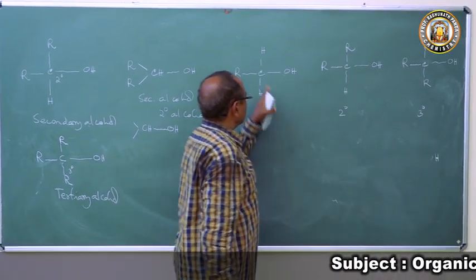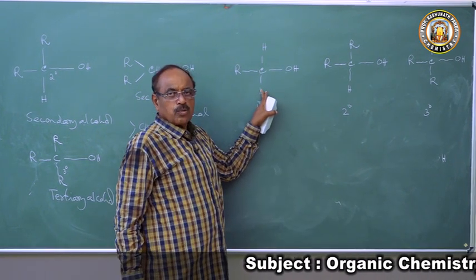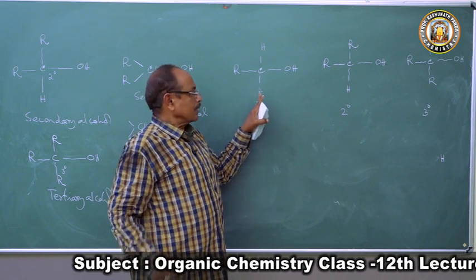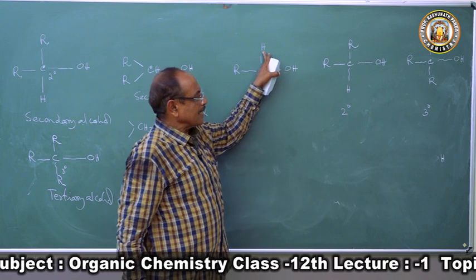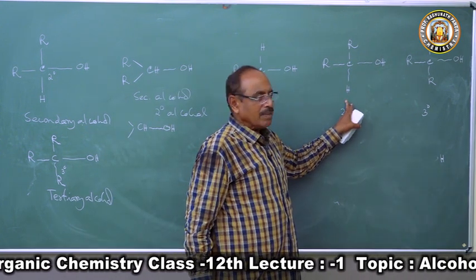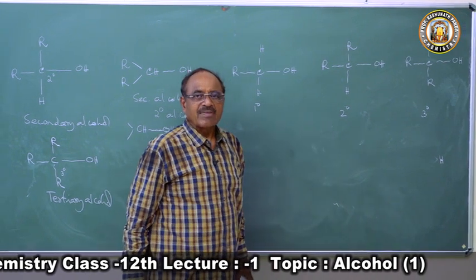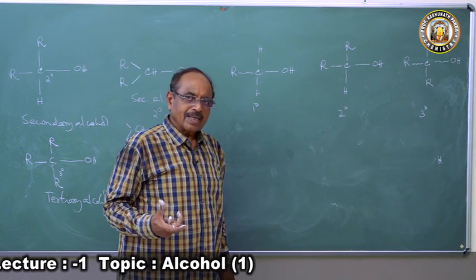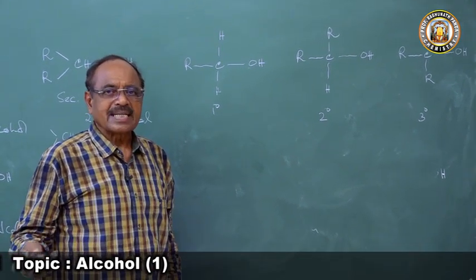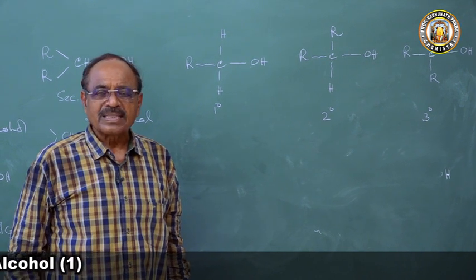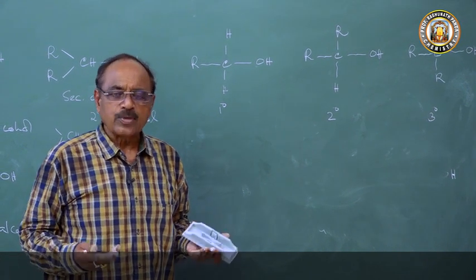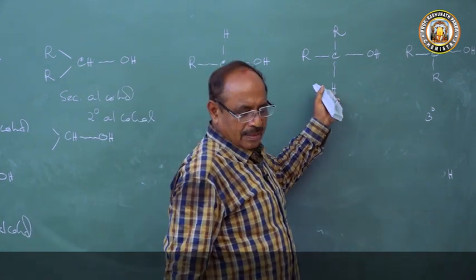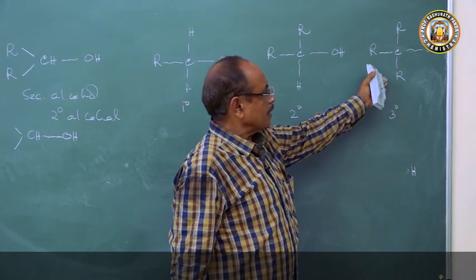So then what is happening? Here are two hydrogen atoms, both are active hydrogen atoms. So in primary alcohol, there are two active hydrogen atoms, in secondary alcohol there is one active hydrogen atom, and in tertiary alcohol there is no active hydrogen atom. So primary alcohol will be definitely more reactive than secondary alcohol, more reactive than tertiary alcohol, because hydrogen atoms mean they have reducing property. So this can be easily oxidized, this can be oxidized with a little difficulty, and this cannot be oxidized.